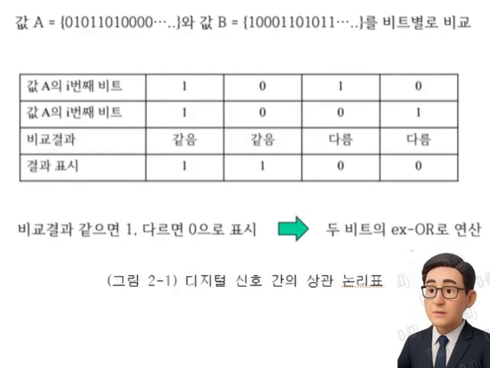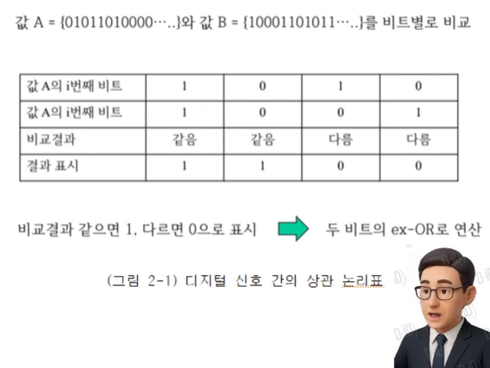Meanwhile, in the case of digital signals, the truth table for correlation values is shown in figure 2.1. Here, the digital circuit operator that can generate A1 or A0, depending on whether two bits are the same or different, is the exclusive OR. Of course, it is also possible to set A1 for identity and A0 for difference, or vice versa.